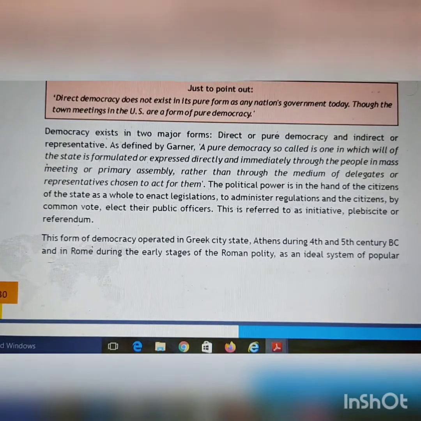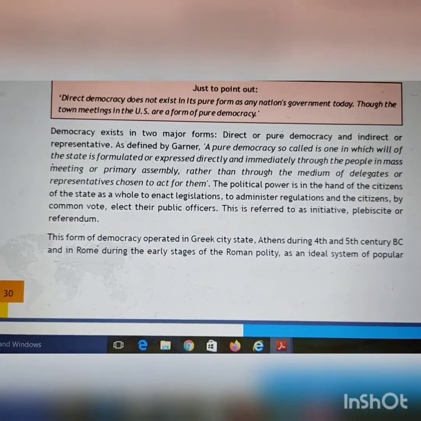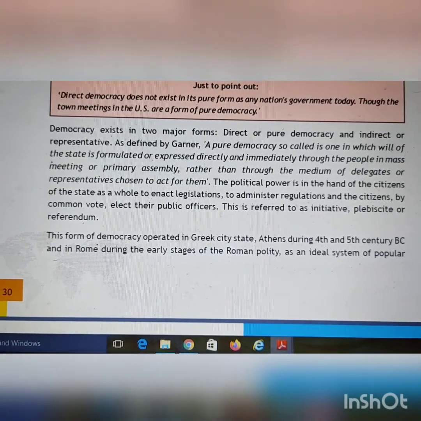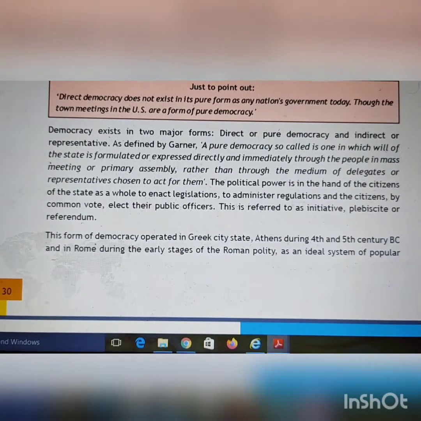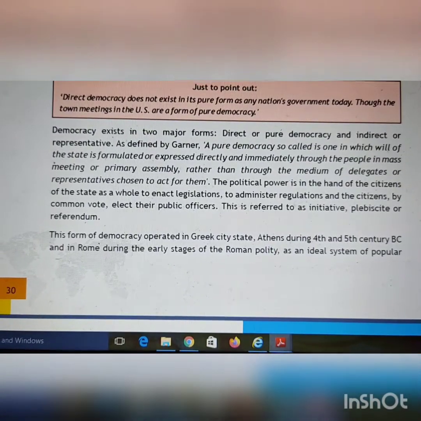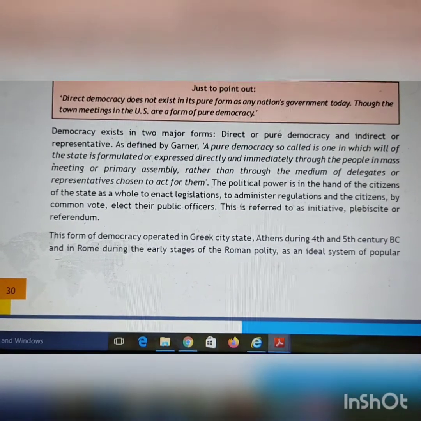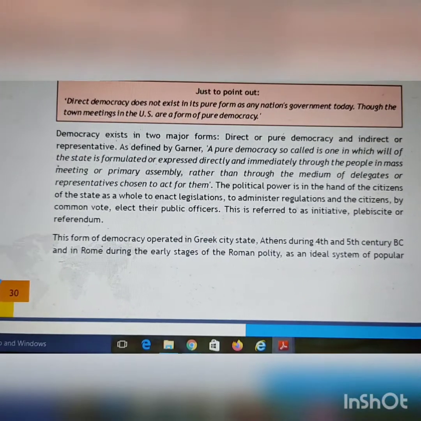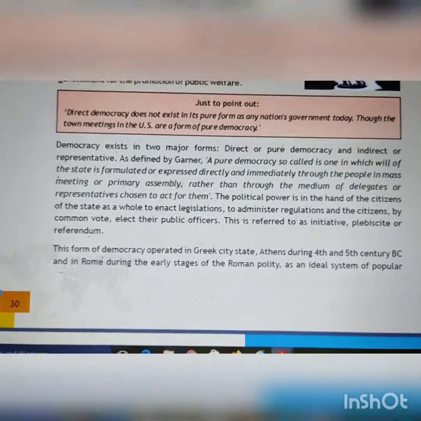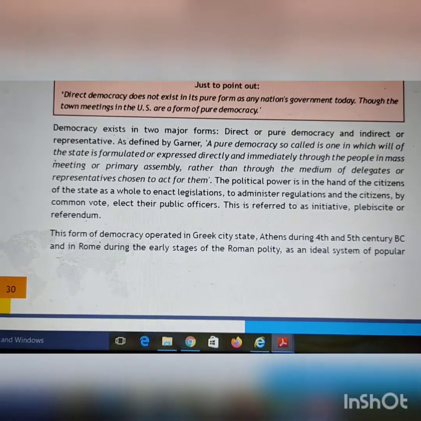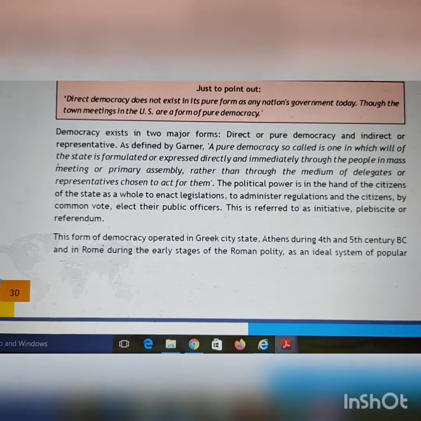Political power is in the hand of citizens of the state as a whole to enact legislations, to administer regulations, and citizens by common vote elect their public officers. This is referred to as initiative, plebiscite or referendum. Referendum means एक तरीके से vote होता है. The common people only vote and decide that what legislation or what rules or regulation they want to frame. As I explained you, वही चीज़ लिखी है.